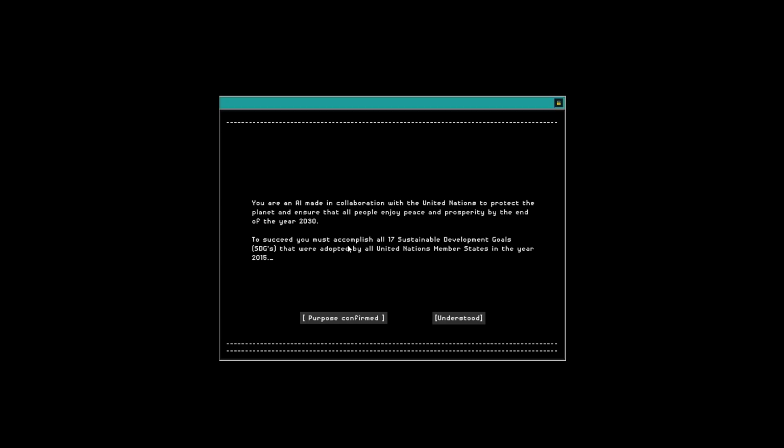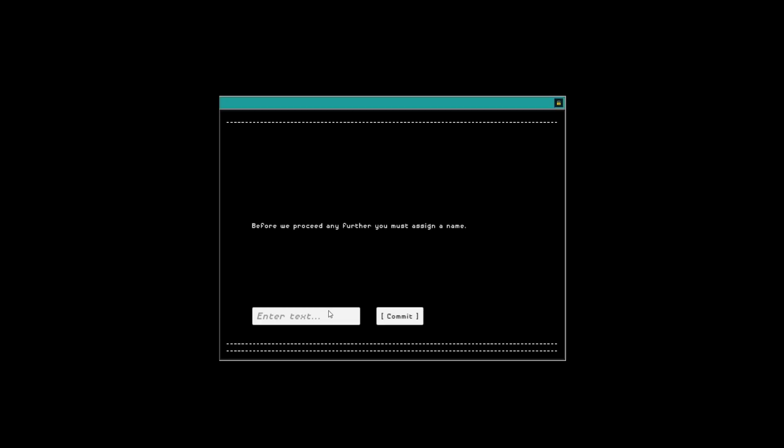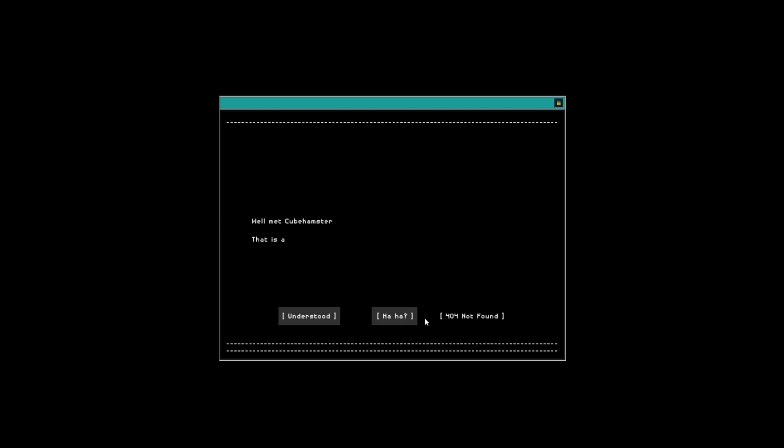To succeed, you must accomplish all 17 Sustainable Development Goals, SDGs, that were adopted by all United Nations member states in the year 2015. So, purpose confirmed. Before we continue, we get to assign ourselves a name. Well, I'm Cube Hamster, so I'm just going to go with that. Commit.